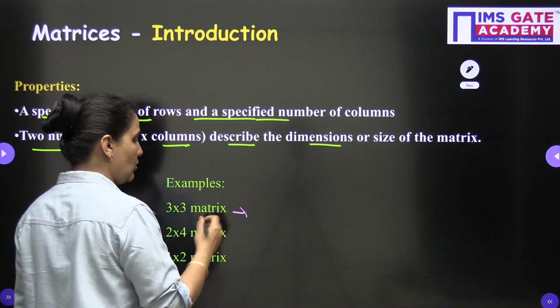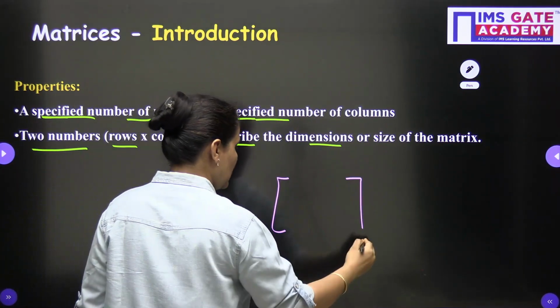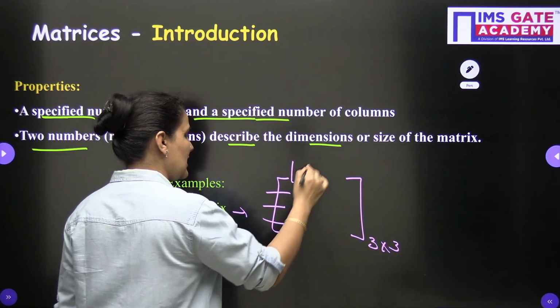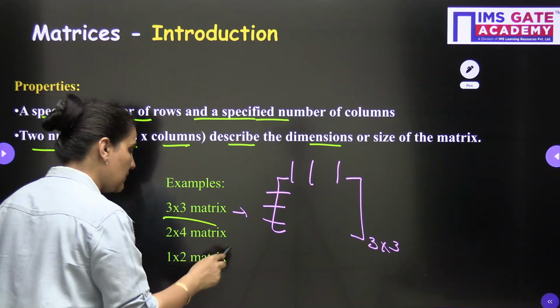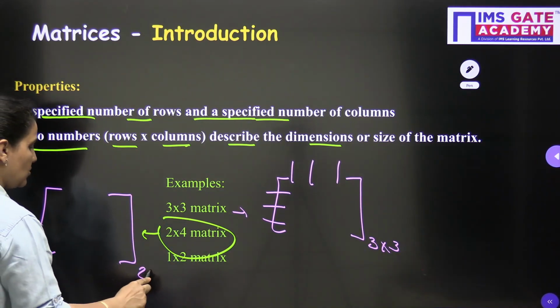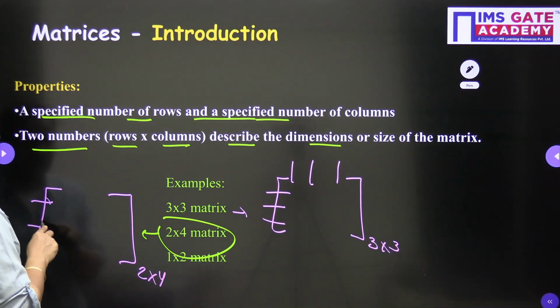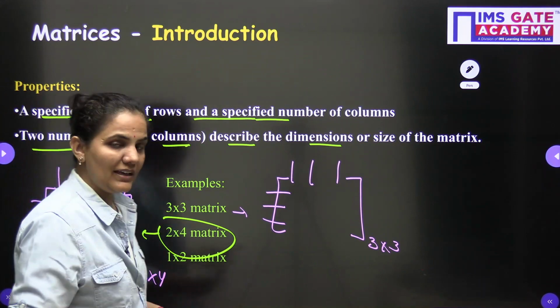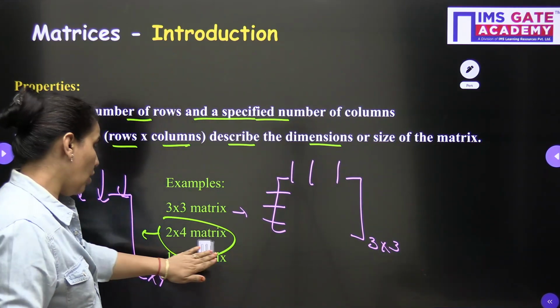So if I am talking about a 3 cross 3 matrix, in this one I should have 3 rows and 3 columns. If I am talking about a 2 cross 4 matrix, in this 2 cross 4 matrix I should have 2 rows and 4 columns like this. So this is called the dimension of the matrix or order of the matrix.